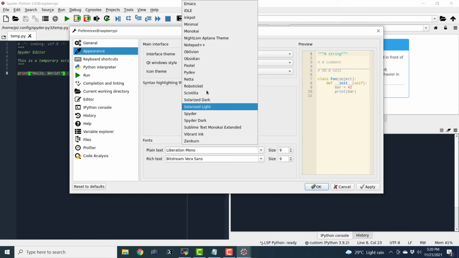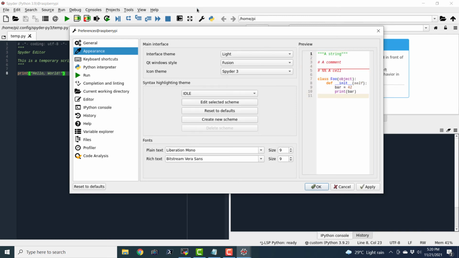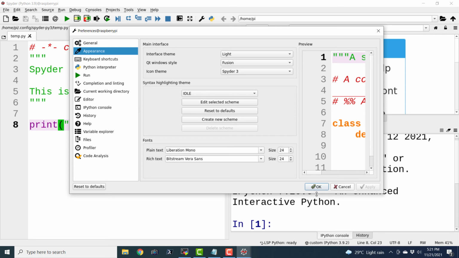No, let us make it in the style of Spyder. And here we can change the font, I guess. Let us make it 24. Also make it 24. And if I say apply, it should actually change everything.